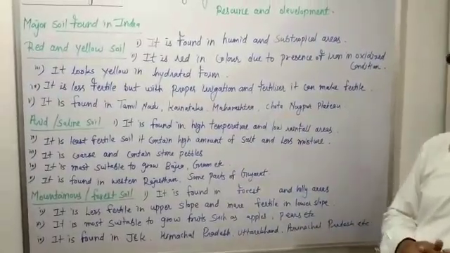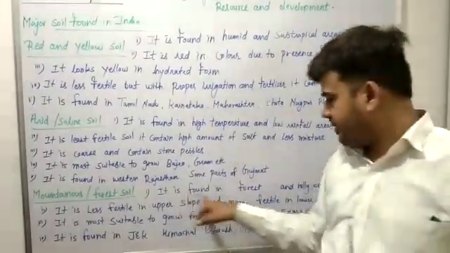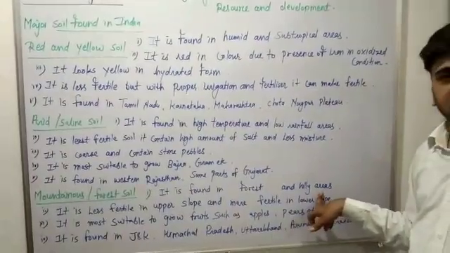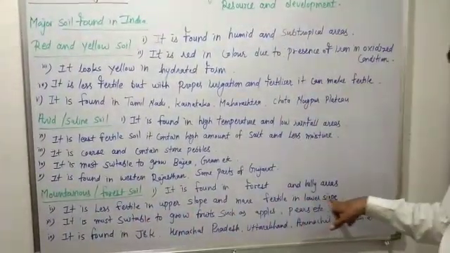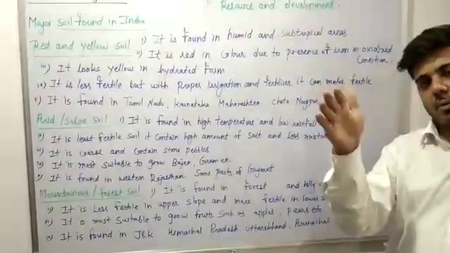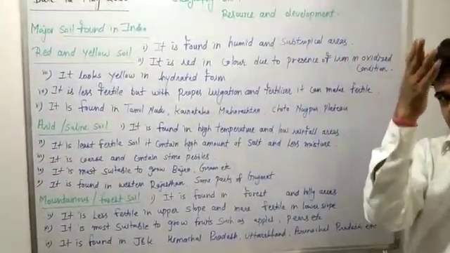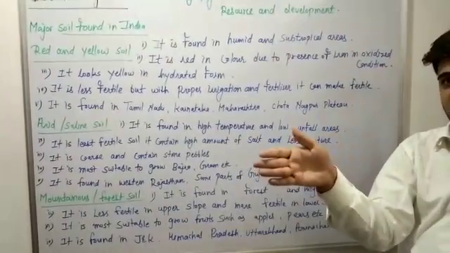Now the last soil, mountainous and forest soil. It is found in forest and mountainous areas, meaning thick forested and hilly areas. It is less fertile on the upper slope and more fertile on the lower slope. Because on the upper slope, the nutrients vanish with the river water.